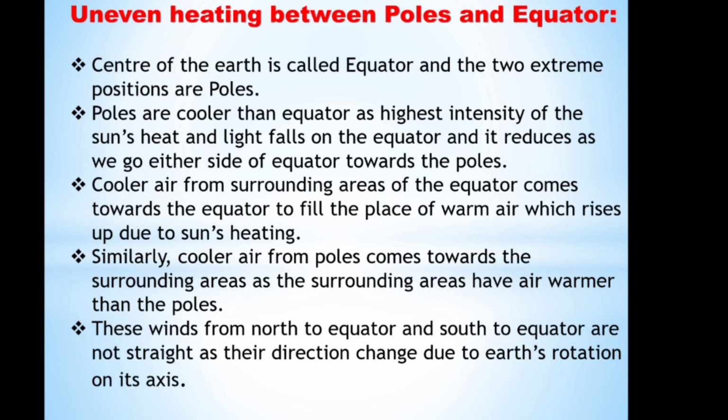These winds from the north to equator and south to equator are not straight, as the direction changes due to the earth's rotation on its axis.